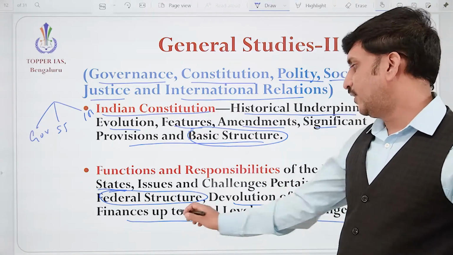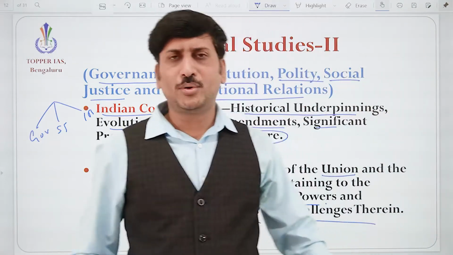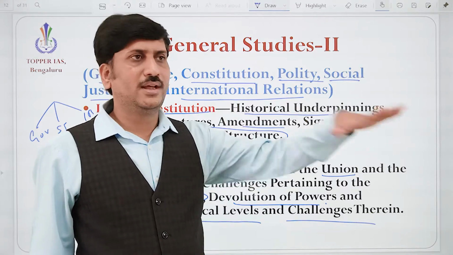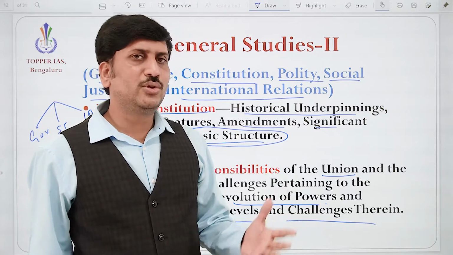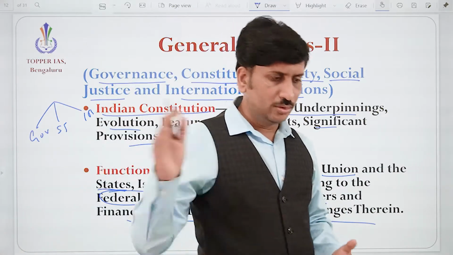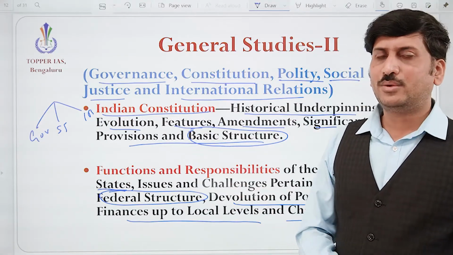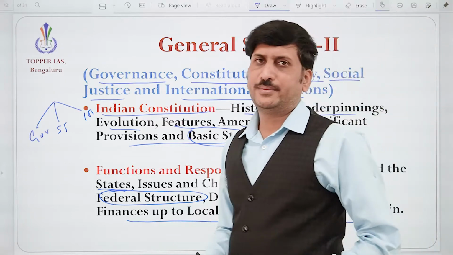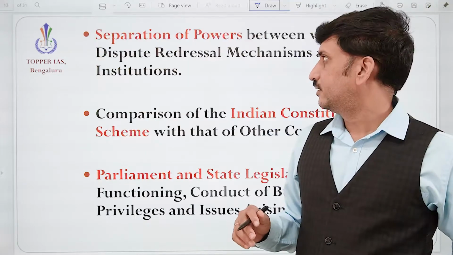Devolution of powers and finances up to local level and challenges therein. So very, very important. It is not just by telling in the constitution that okay, separate panchayats will be there. We need to ensure that sufficient funds are available for them so that they can develop. So what are the issues we are facing there? What kind of powers are given to the local level bodies? Fine. So we need to discuss those things.